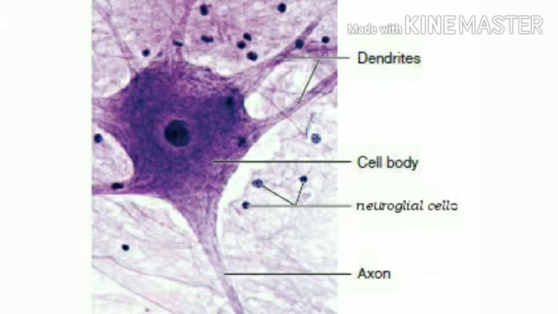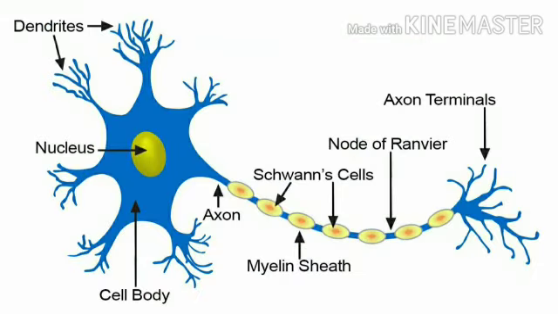You have already studied the structure of a neuron. The neuron is composed of a cell body, which has a nucleus and Nissl's granules. Many processes arise from the cell body. The smaller processes that come out are called dendrites, and the one which is very long and ends in neural endings is called the axon.